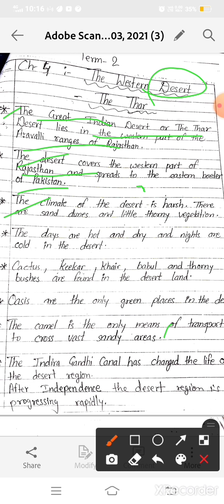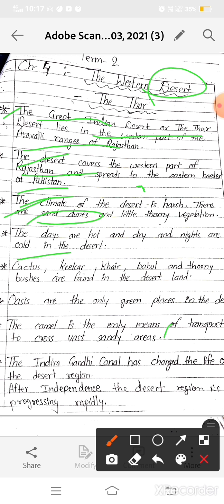As you know, the desert region has a desert climate, which is generally hot and dry. Okay, so the climate of the desert is harsh. There are sand dunes and little thorny vegetation. The climate is very harsh, यानी बहुत थका देने वाला. Okay, it is very difficult. There are very difficult situations for living. Okay, there are sand dunes and little thorny vegetation, and the days are hot and dry and nights are cold in the desert.